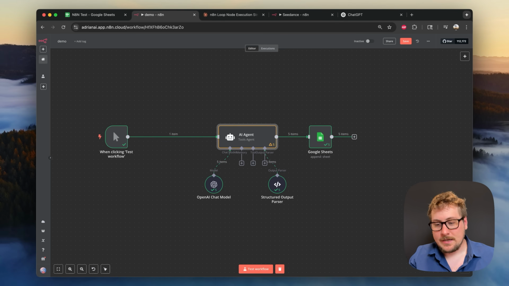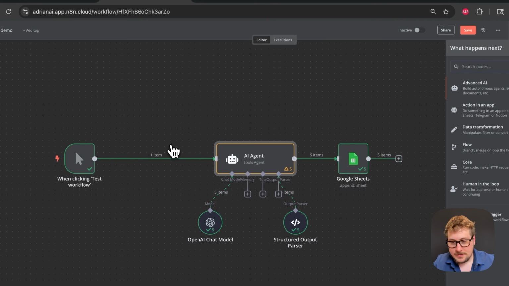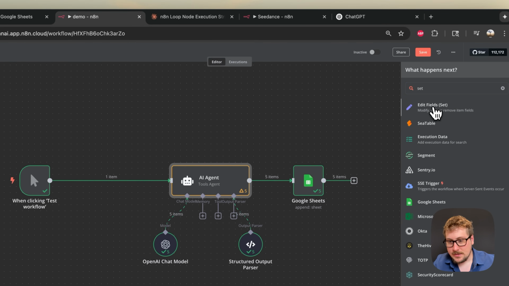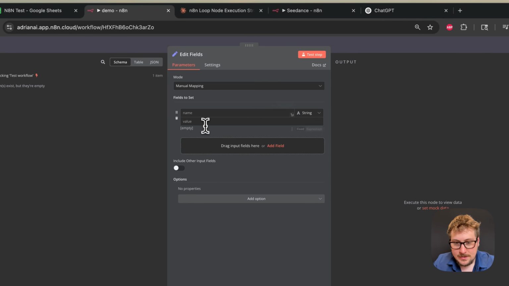Okay, before we do that, I'm actually going to show you one more thing, and that is how to loop in a more manual way. So right here, I'm going to hit plus, then go to Edit Fields (Set), and that's going to allow me to do manual mapping. When I click here, I can type a name of count, and I can put a value of 1.